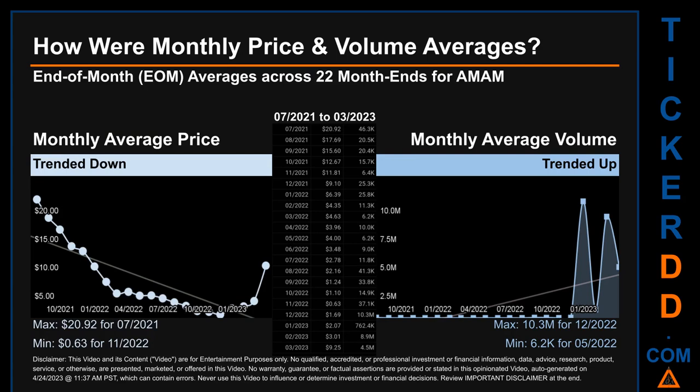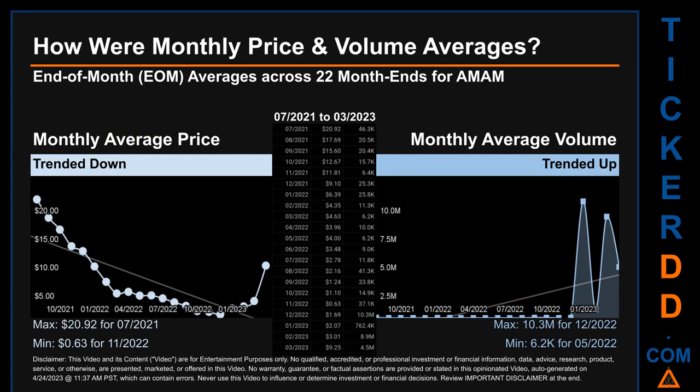How were price and volume averages for AMAM? Across 448 trading days, there were a total of 22 month ends, of which monthly averages for daily price and volume were calculated. Overall, monthly price average trended down while monthly volume average trended up.